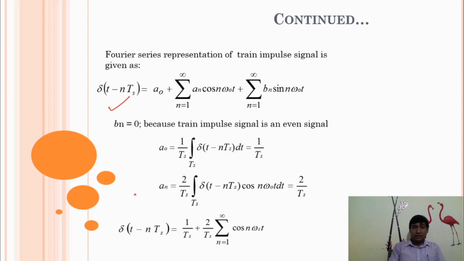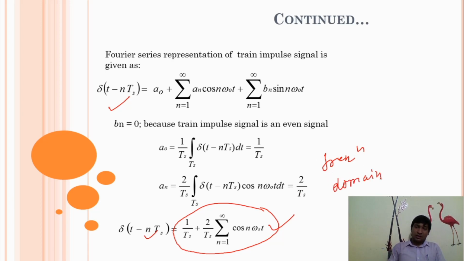We have already discussed the Fourier representation of this δ(t − nTs) signal, because this is a periodic signal. So the Fourier representation of this signal is like this. With the help of the Fourier series concept, we can represent this periodic signal in this form. This is the Fourier series representation of the δ(t − nTs) signal, the impulse train signal. Here I'm going to explain the sampling theorem in the frequency domain. That is why we are interested in this function.